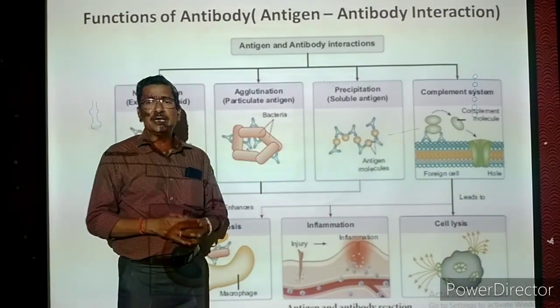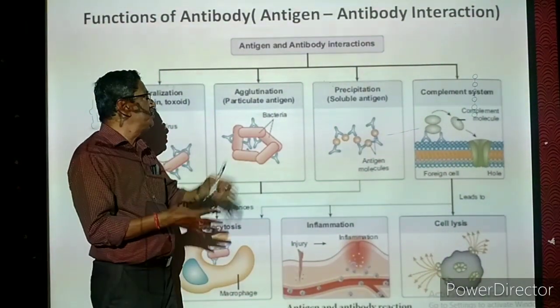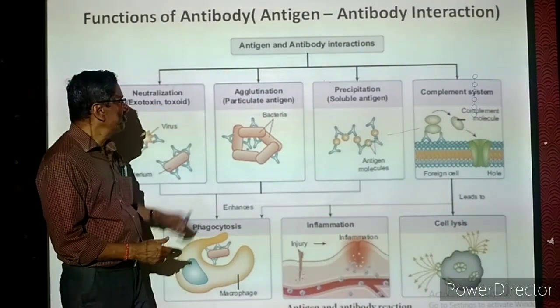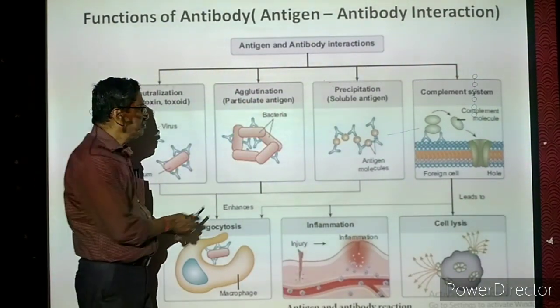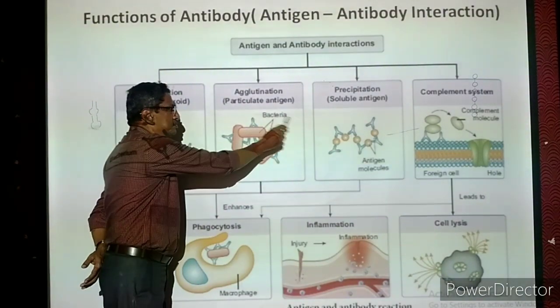Now, agglutination means clumping of the cells. Clumping means sticking of the cells. That is called agglutination. Now we will take how it is happening. Imagine that these are all the bacterial cells which are causing disease, bacteria.